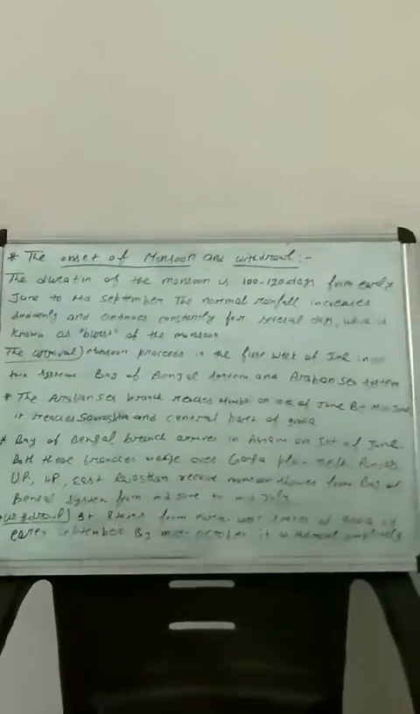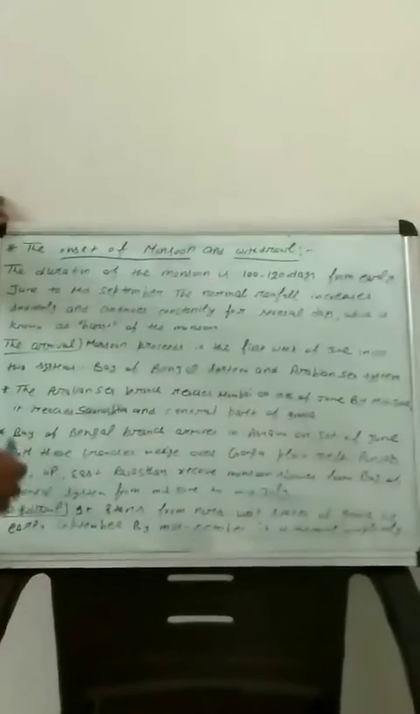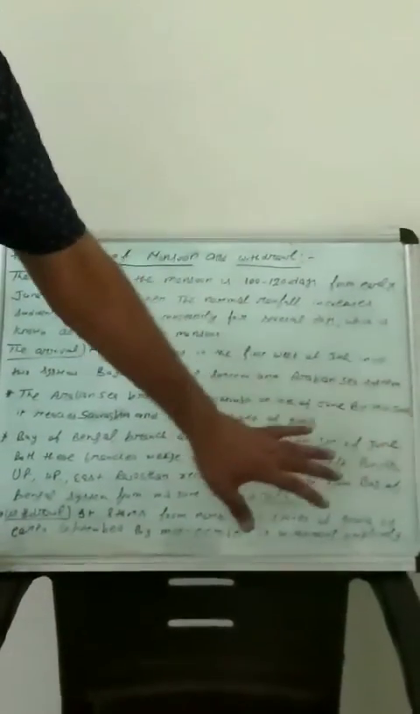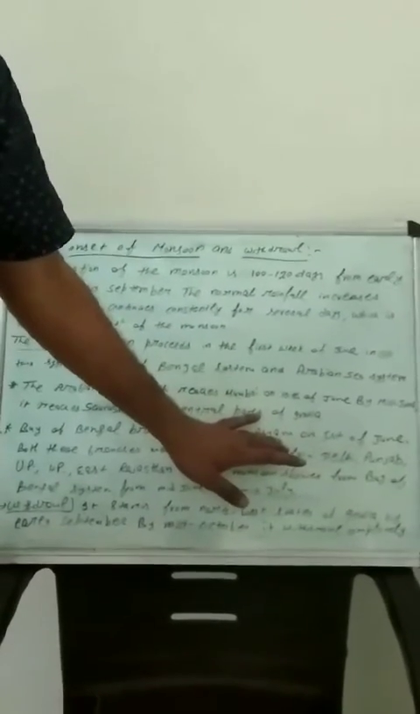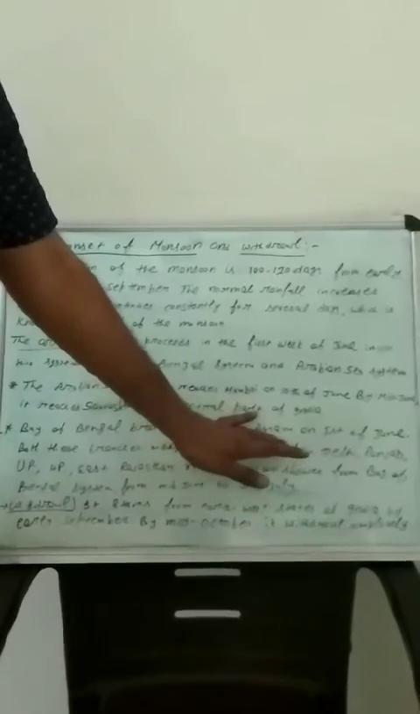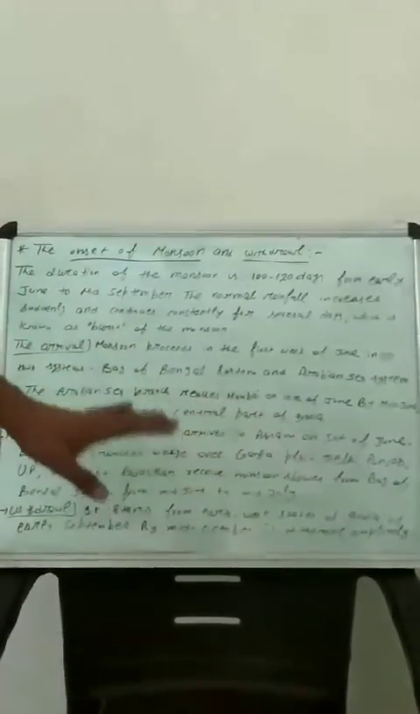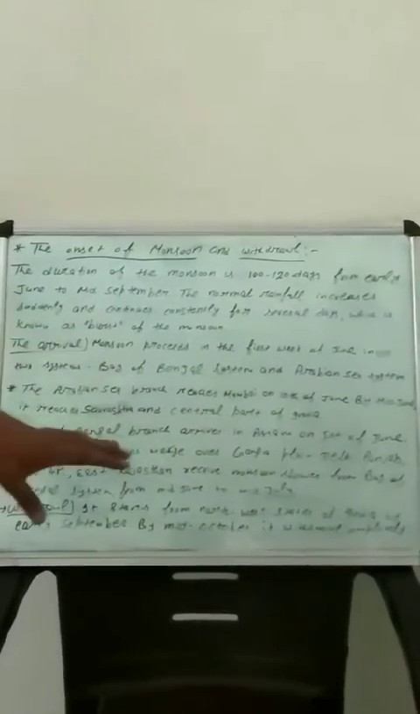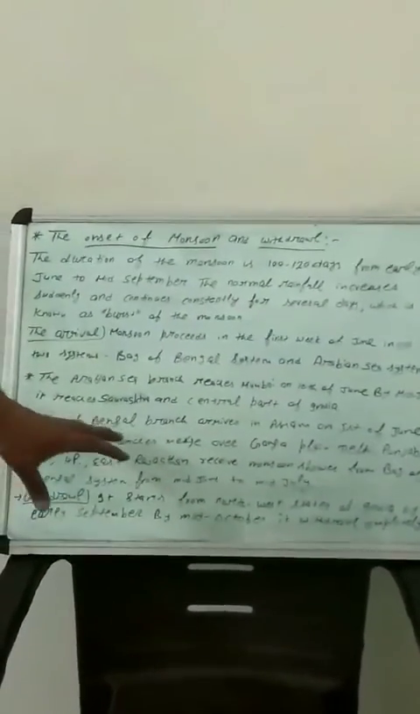After that, the other one is the rainfall we receive from the Bay of Bengal. Here we are in the north part of India. The Bay of Bengal branch arrives in Assam on 1st of June. We know that in Assam we have Cherrapunji, and near it Mawsynram, the wettest part of the world. So in Assam, on 1st of June, this Bay of Bengal branch arrives.